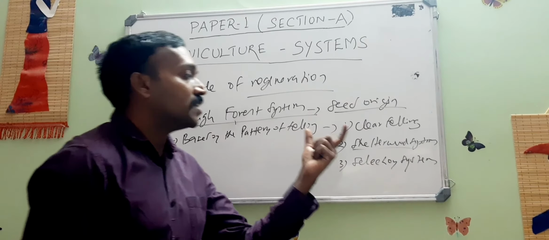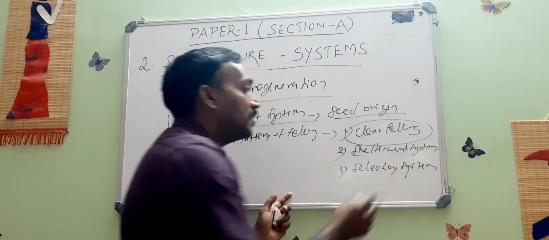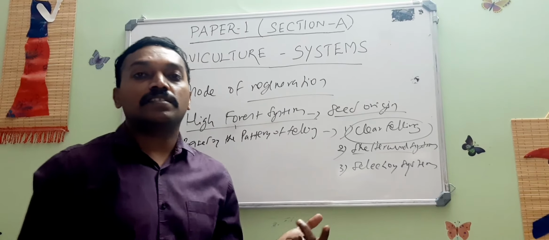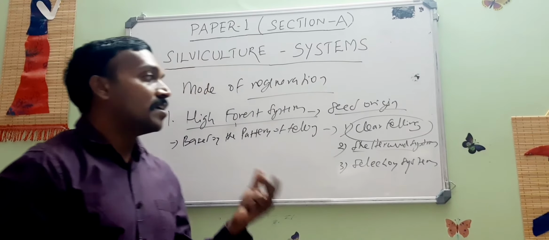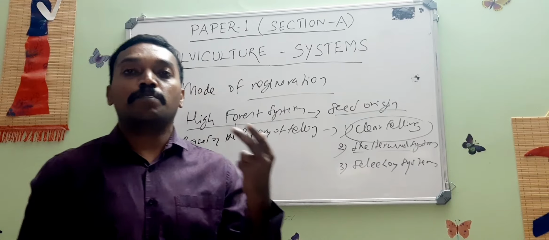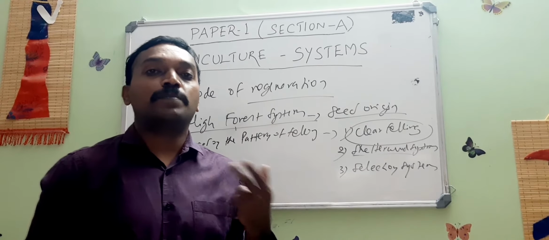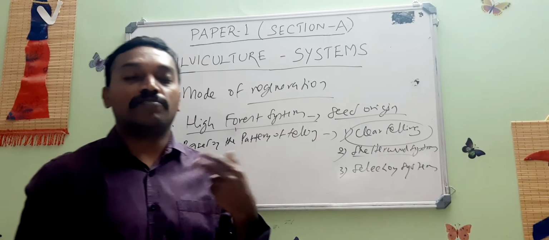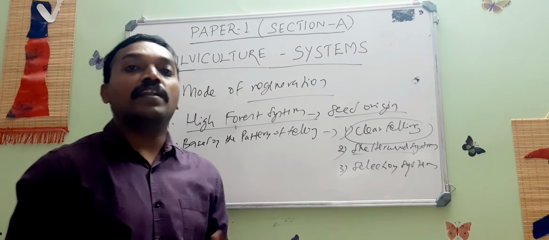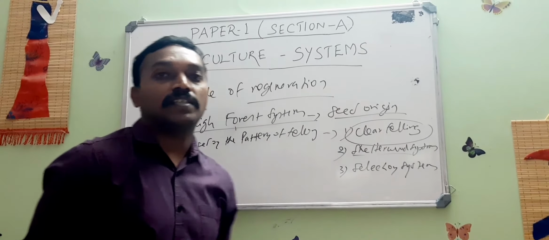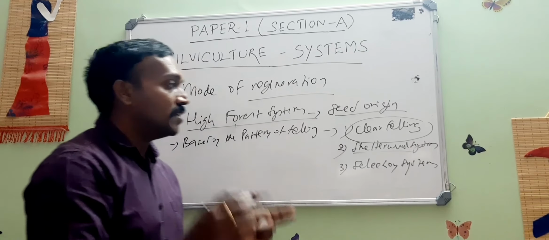Clear felling system, in simple terms, is where the trees growing in an area are harvested in a single time. Very few trees may be retained to provide regeneration in the form of seeds. Otherwise this system allows the felling of all the trees in a given time. That is why it is known as clear felling: all the trees are completely removed in a given time.